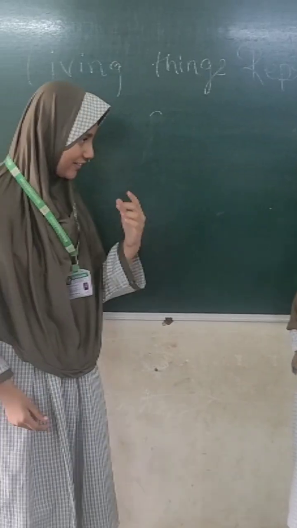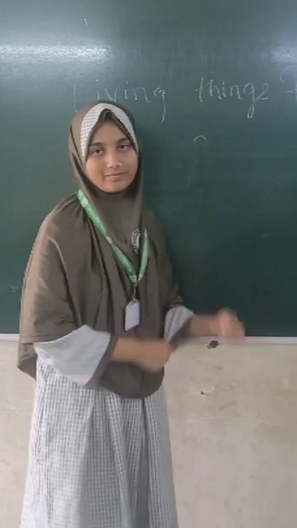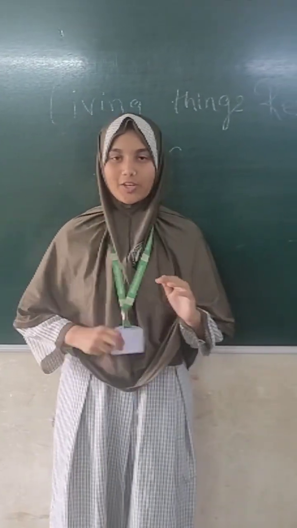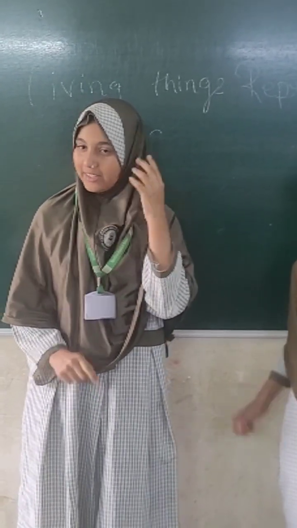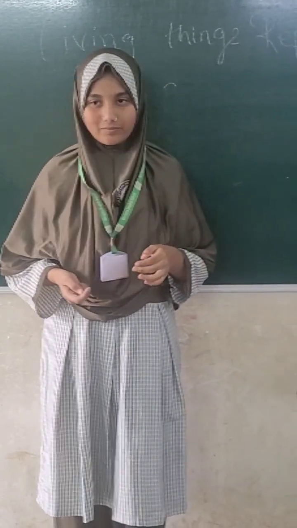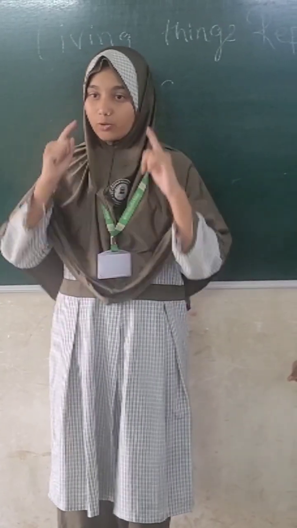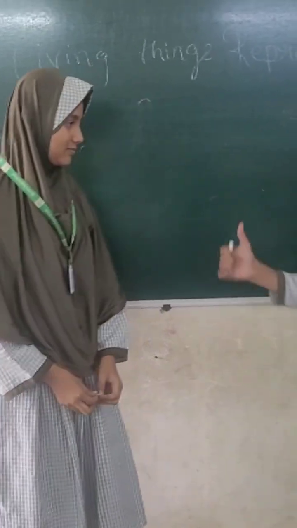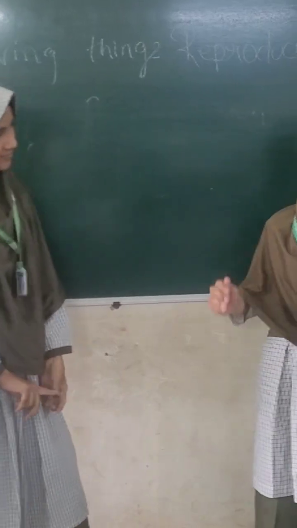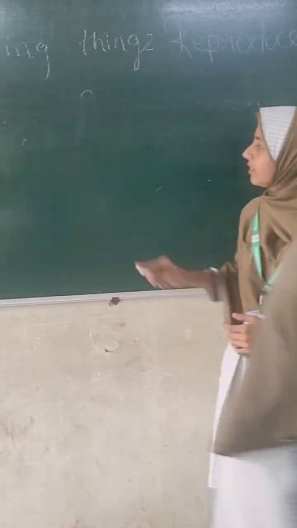The animals who give eggs directly don't have visible ears. For example, snakes don't have ears. And the animals who have ears give birth directly. In Islam, it is also mentioned in the Quran. Yes, you are right. As we can see, hens don't have ears, so they lay eggs.